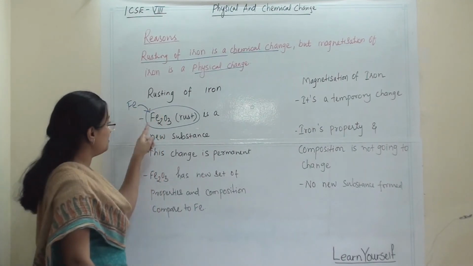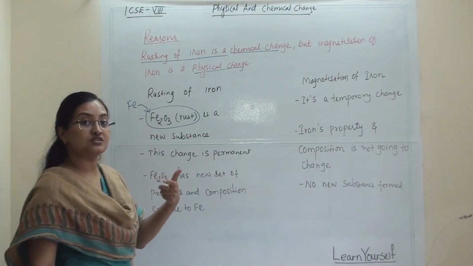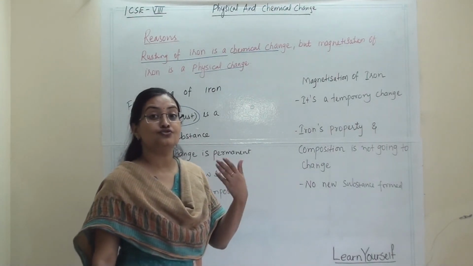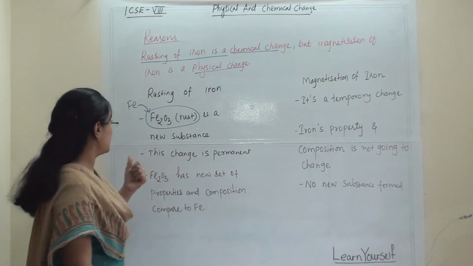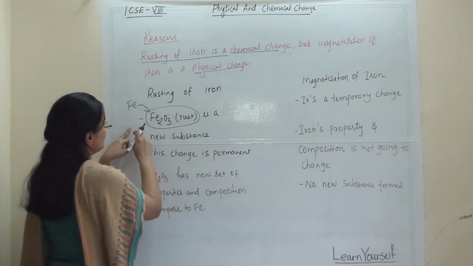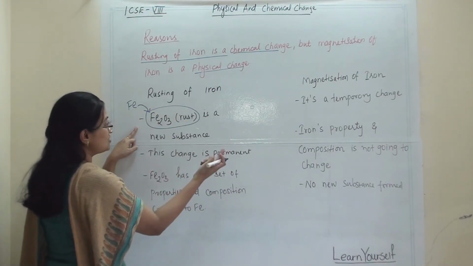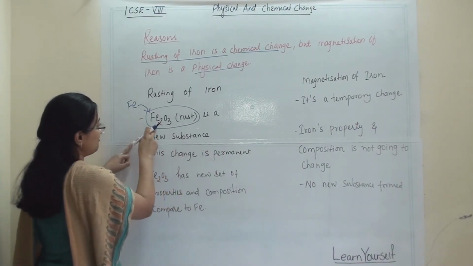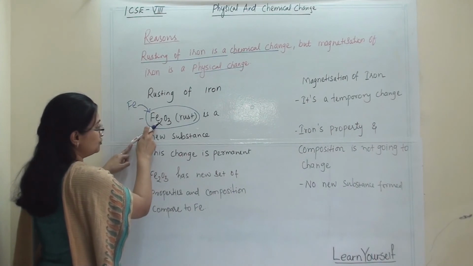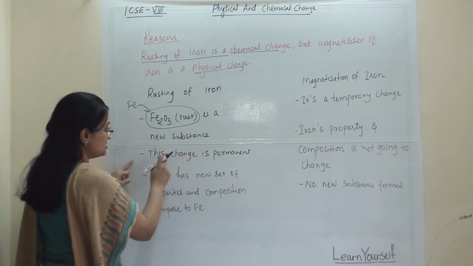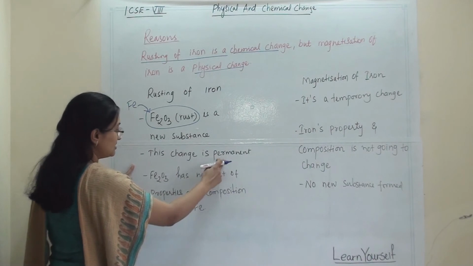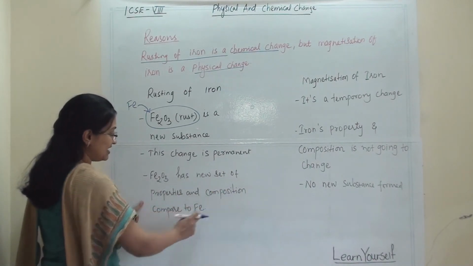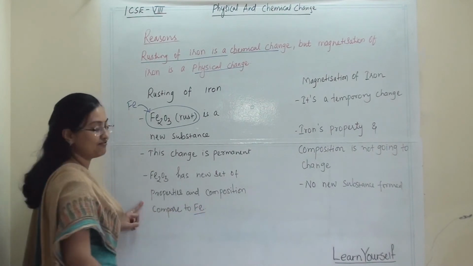So it is very important that whatever new substance is formed, you should know that molecular formula and you have to write it. So rusting of iron gives Fe2O3, that is a new substance. From Fe it has become Fe2O3 and that is a new substance. This change is permanent. Fe2O3 has a new set of properties and composition compared to Fe.